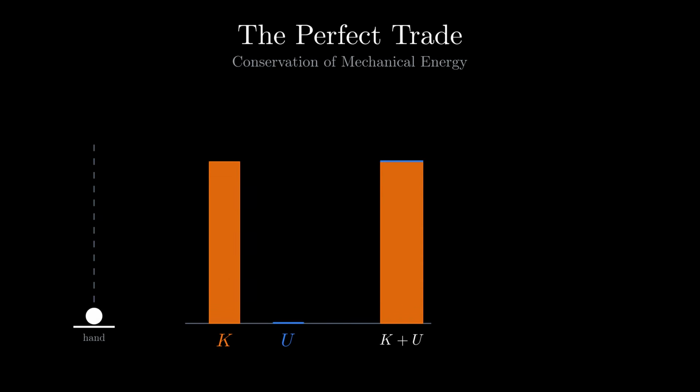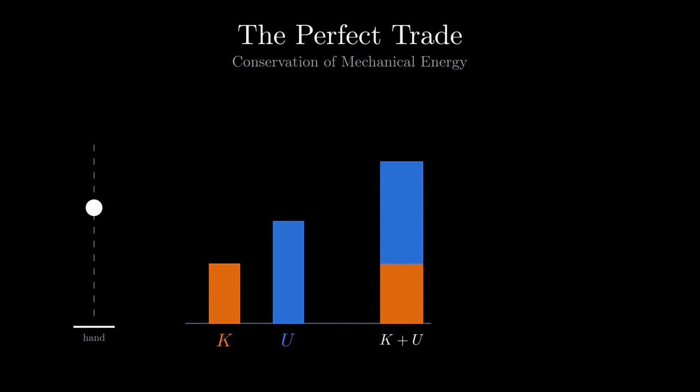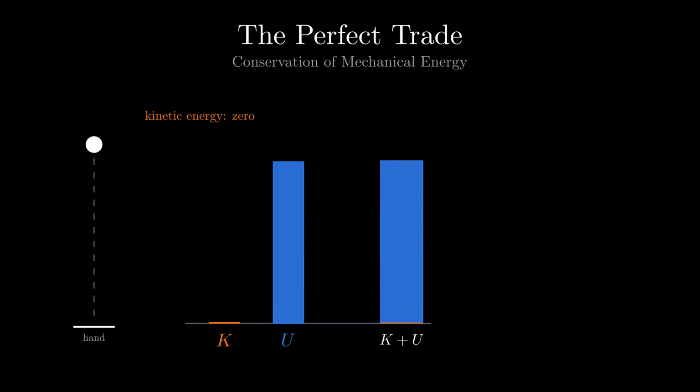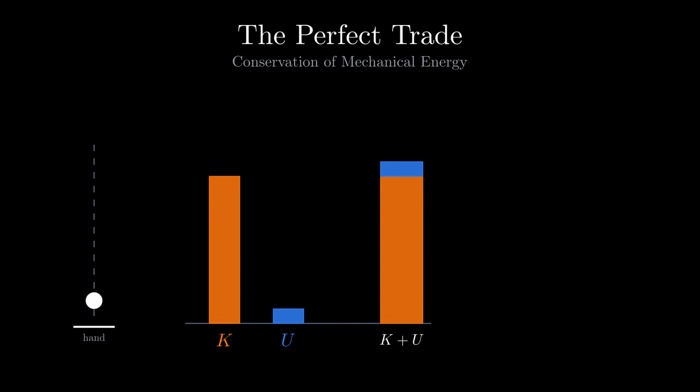Throw a ball straight up, it leaves your hand fast, slows, and for one instant at the top, it has no kinetic energy at all. Yet on the way down, every bit of that motion returns and the ball arrives at your hand with the speed it left. The energy was never lost, it was banked.